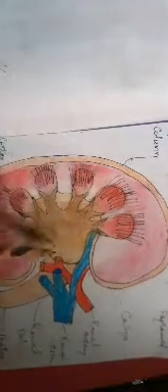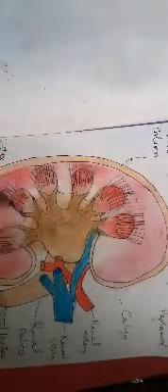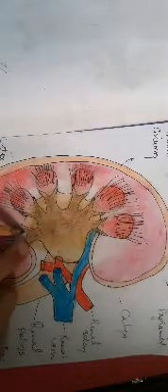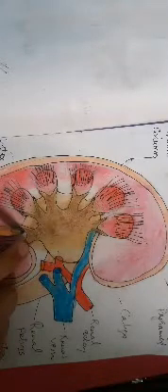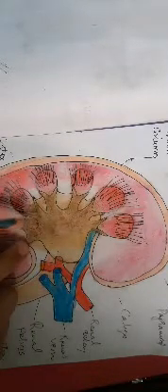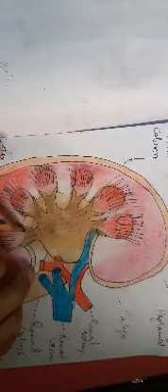Inner to the hilum is a broad funnel-shaped structure called the renal pelvis, which projects forming projections called calyces.